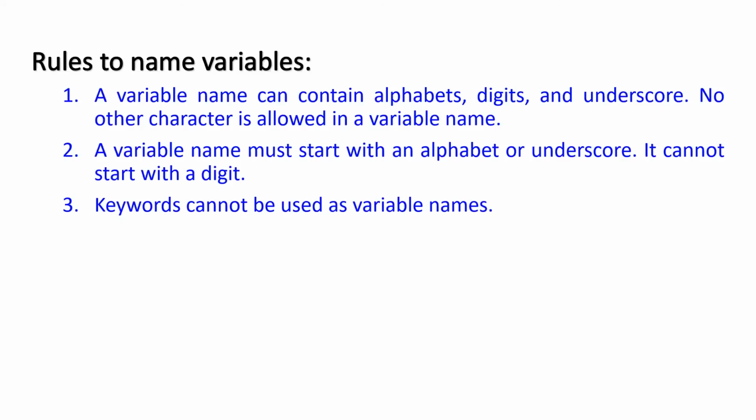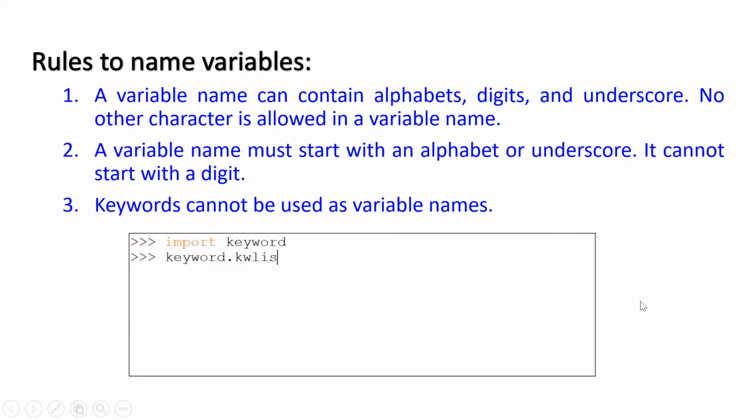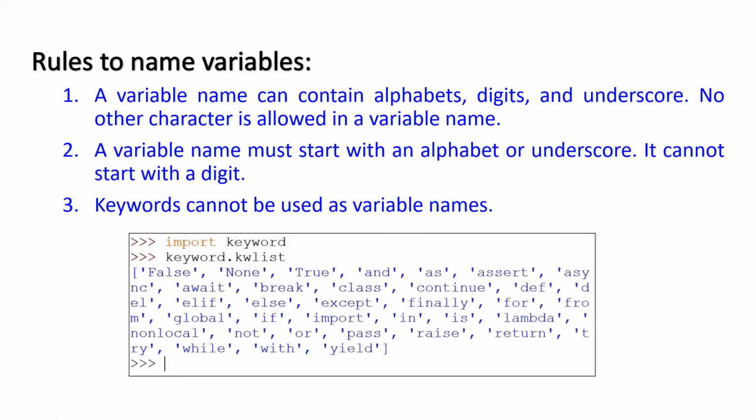What are those keywords? To know the keywords, you can type import keyword. You try this today. And then you type keyword.kwlist. It will give you a list of words. Basically, Python language is made up of these 35 words only. What are those words? False, F capital, None, N capital, True, T capital. Although these are given within quotation marks, actually these are keywords without quotation marks. And, as, assert, these are 35 keywords.